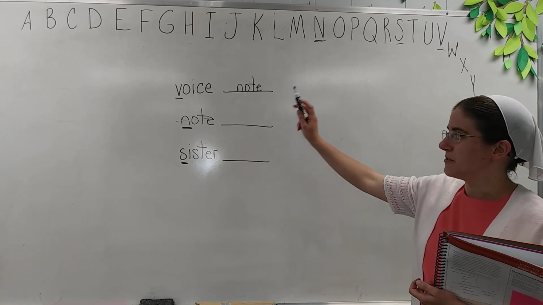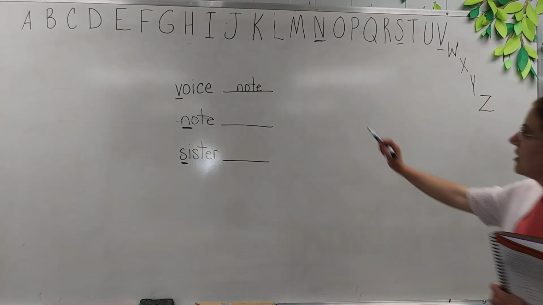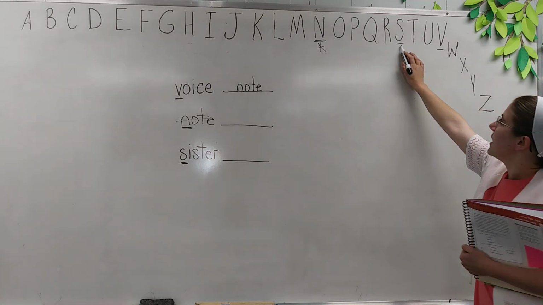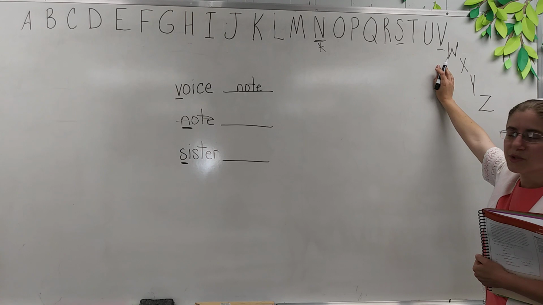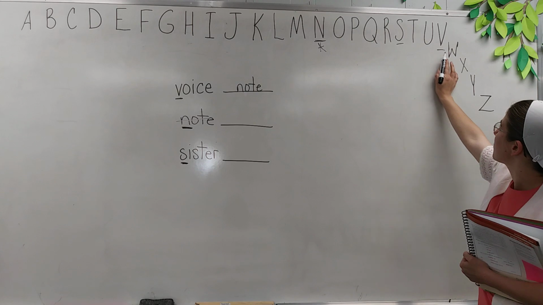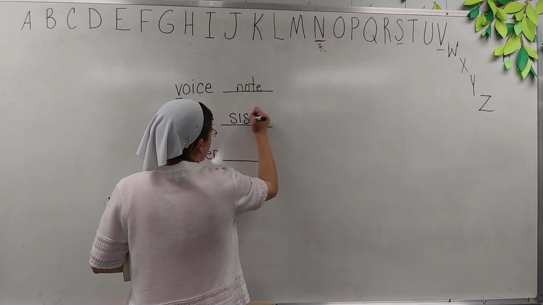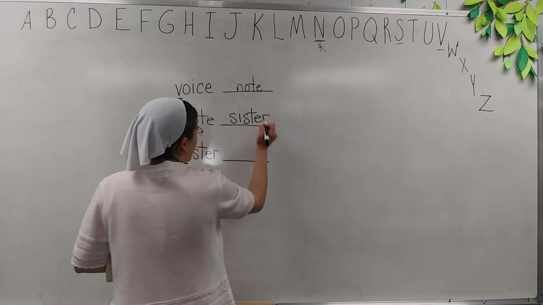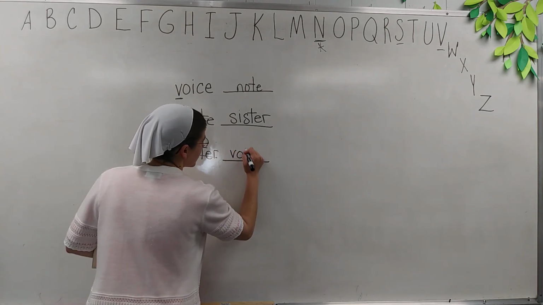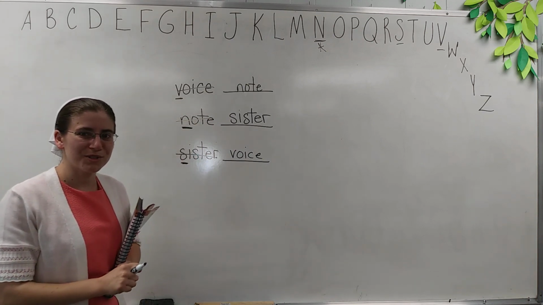Now, does V or S come next? Which one comes next in the alphabet? Okay, now, here's S and here's V. Which is next? Which one is first? S is first. S comes before V. So, sister goes next in ABC order. Okay, and then we're left with voice. So voice is our last word. Okay, so now they're in ABC order. Our words are in ABC order.